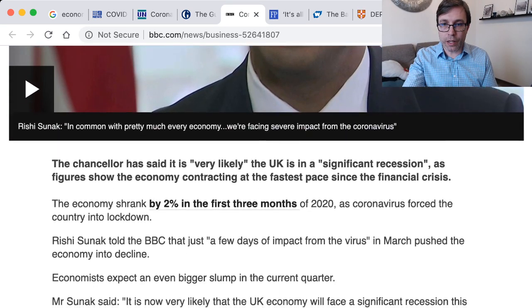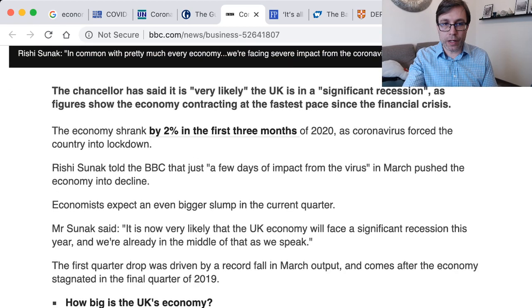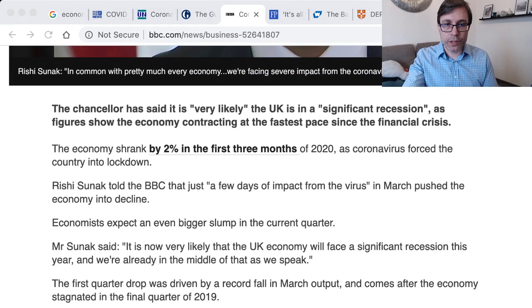So let's see if you guys can see all of this. So I'll read that first part. It says, the Chancellor has said it is very likely the UK is in a significant recession, as figures show the economy contracting at the fastest pace since the financial crisis. Remember, contracting, it's decreasing. The economy shrank by 2% in the first 3 months of 2020 as coronavirus forced the country into lockdown.